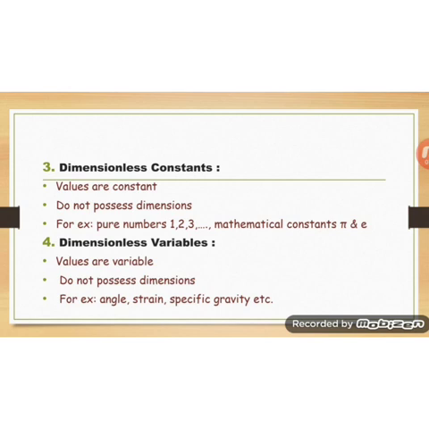Then also angle is equal to arc upon radius, arc is also length, radius is also length, L will cancel out, M to the power 0, L to the power 0, T to the power 0, that means dimensionless, but it is variable because the angle can be 0 degree, 20 degree, 40 degree, 180 degree, 360